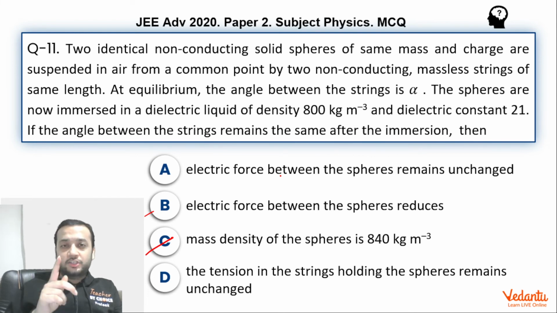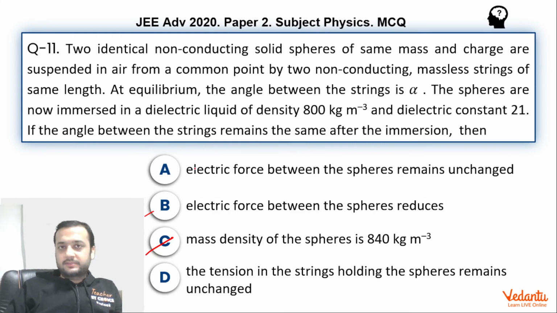Because of the polarization of the medium, it also starts applying force on the sphere in the opposite direction because of the polarized fields. Hence, the net force on the sphere reduces. But if you talk about the force between these spheres itself, then that force remains constant. So since the option is clearly saying electric force between these spheres, it would have remained unchanged. So according to me, option A was a better option.